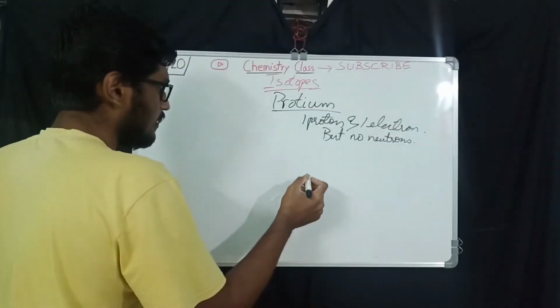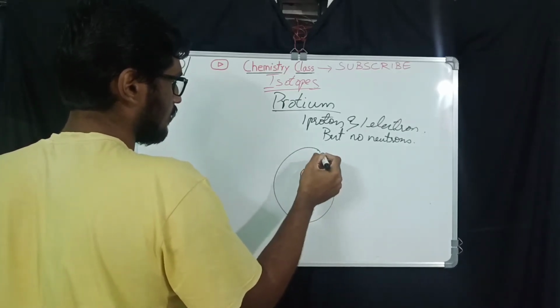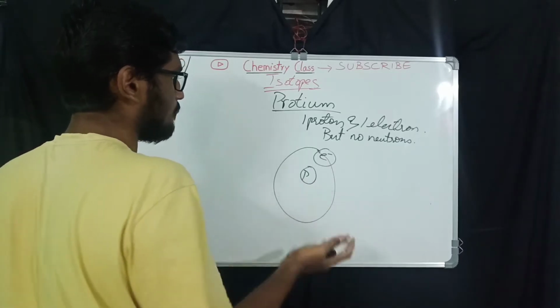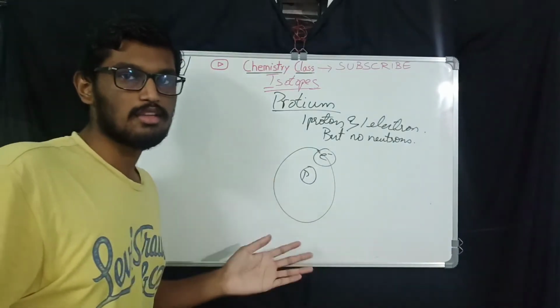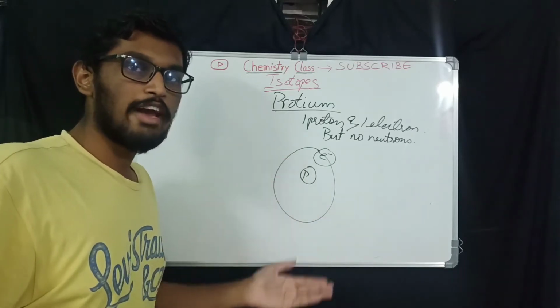So let me draw. This is the proton, and the electron is revolving around it in a circular orbit, and there's only one proton. So this is how protium looks. This is one kind of isotope of the hydrogen atom.